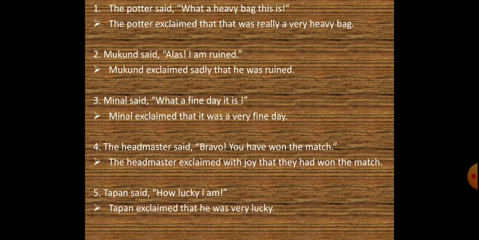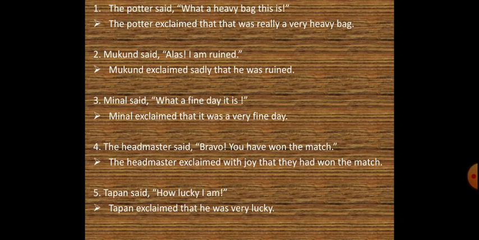The headmaster said, "Bravo, you have won the match!" So, the indirect narration would be, the headmaster exclaimed with joy that they had won the match. So instead of writing said, we use exclaimed, and over there a word bravo is been written. So whenever we are cheering someone or we are really very happy, we use that. So we have written exclaimed with joy. That is the conjunction which we have used in place of commas, that they had won the match.